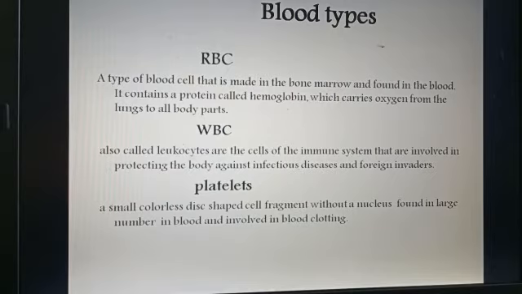White blood cells are also called leukocytes, are the cells of the immune system that are involved in protecting the body against infectious diseases and foreign invaders. Platelets. Platelets are small colorless disc-shaped cell fragments which are without a nucleus, found in large number in blood and involved in blood clotting.